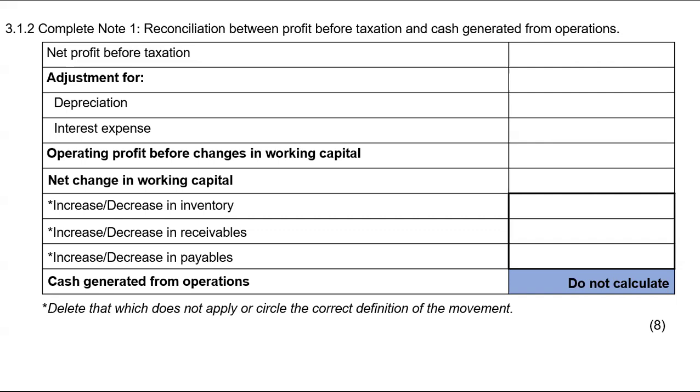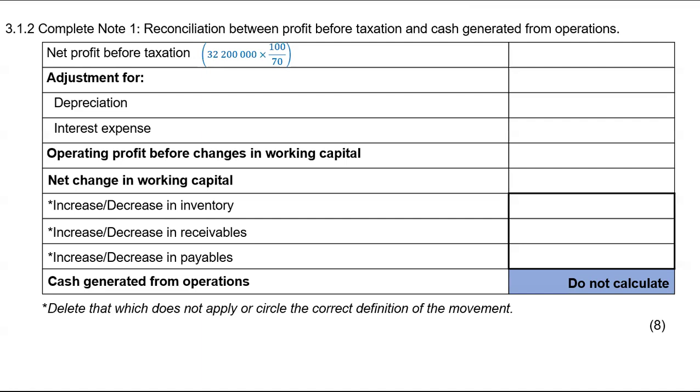Remember, I got my profit after tax, and they also gave me the tax rate, which was 30%. Now, the profit after tax, which was 32,200,000, was already at 70% because it's after tax. After tax means tax has already been deducted. If you don't understand how I got this, please go to my channel and in the search, just type in shares and dividends. I think that's where you'll get more information about the 70 and how to work out percentages. And also you can check another cash flow statement. I think I did explain it there as well, as to how we got to that 70%.